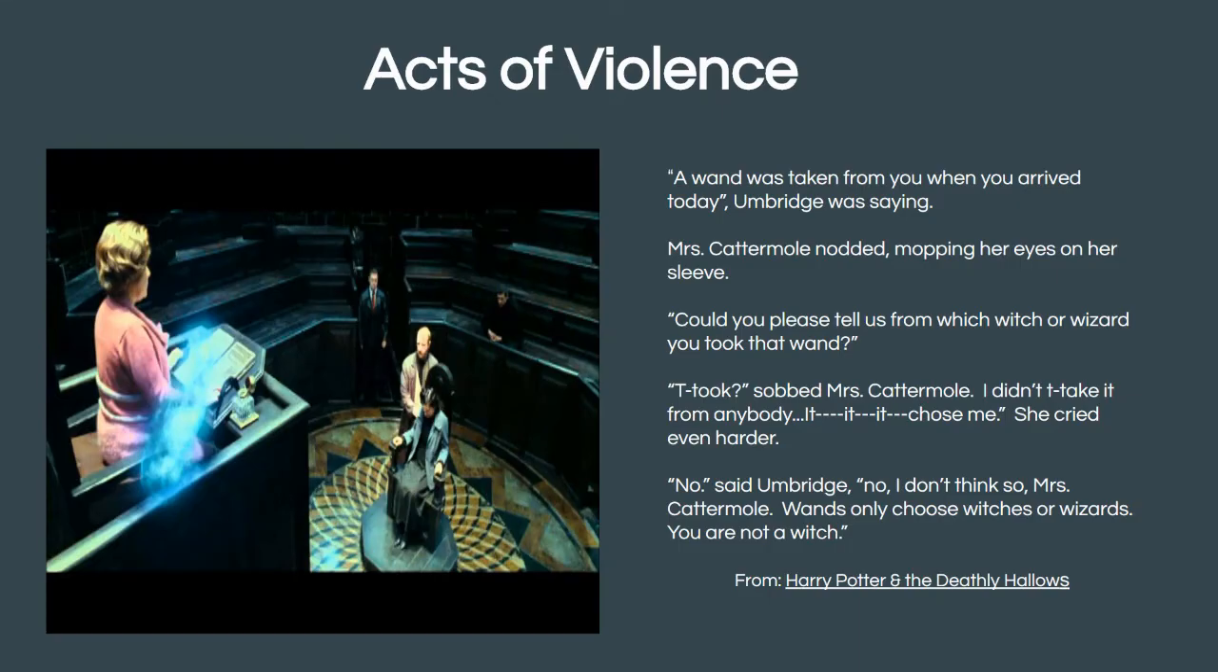And Umbridge uses this law to degrade Mary Cattermole, and she not only takes away her wand, but her identity as a witch and her right to practice magic. And so this is an act of violence because it really destroys who this woman is and who she thought she could be, and strips away everything that was important to her.